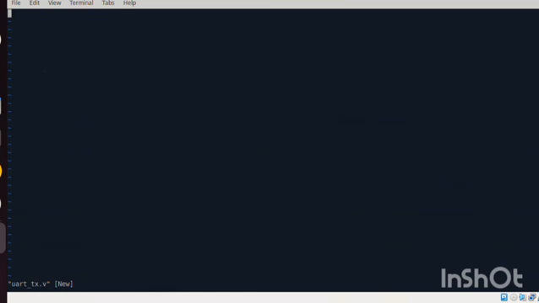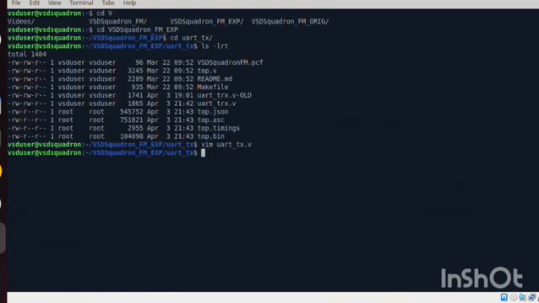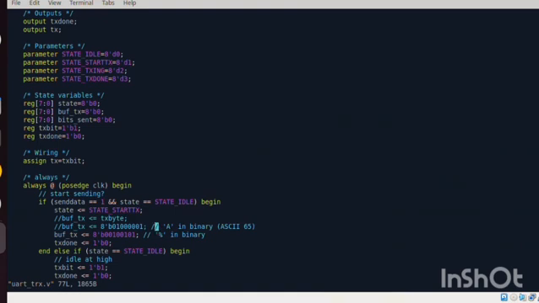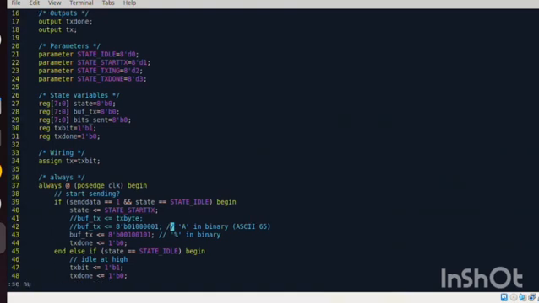You can just open up the code using Vim, which you may need to install. And so this is the code right here, and I'm just going to open up the line numbers.